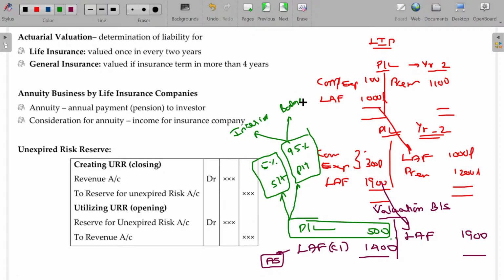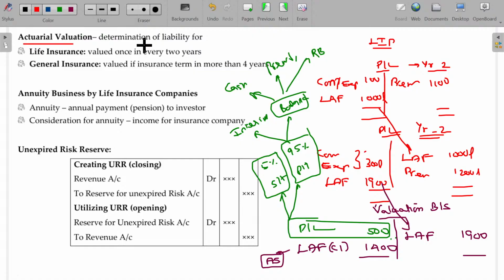That balance may be either payable in the form of cash or in the form of reduction of premium, or it may be payable along with the expiry, means maturity value, reversionary bonus. Is that clear? These are the possibilities are there. Hope now you'll be able to understand this one.